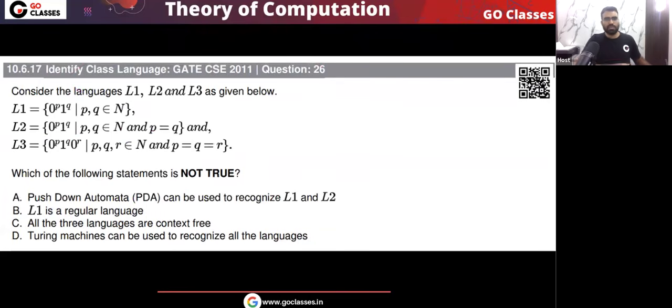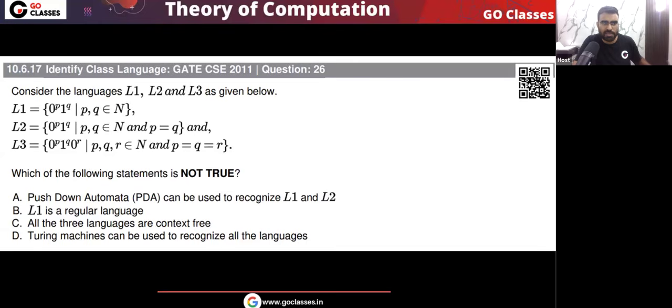Let's solve the GATE 2011 question. Languages L1, L2, L3 are given to you. The question is asking: pushdown automata can recognize L1, L2; L1 is regular; all three are context free; a Turing machine can be used to recognize all these languages. The question is asking which statement is false. So let's see one by one.